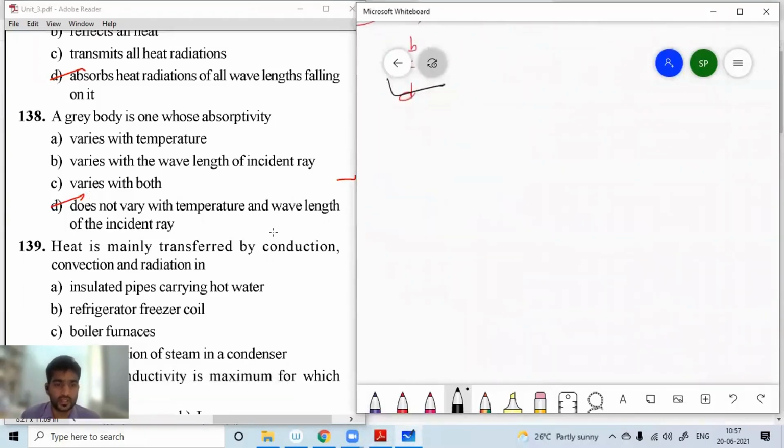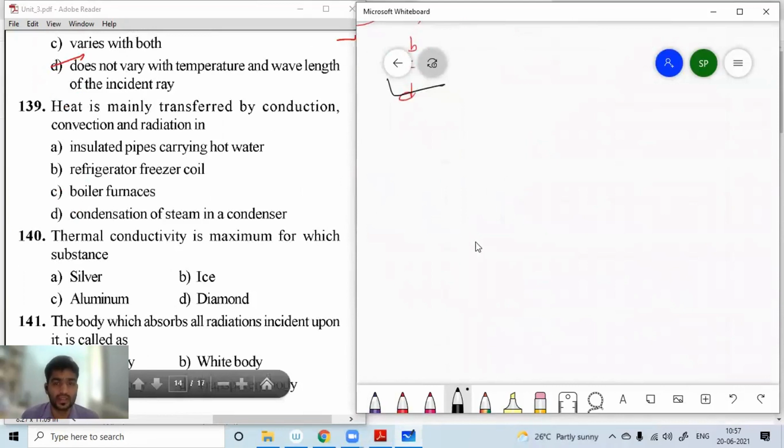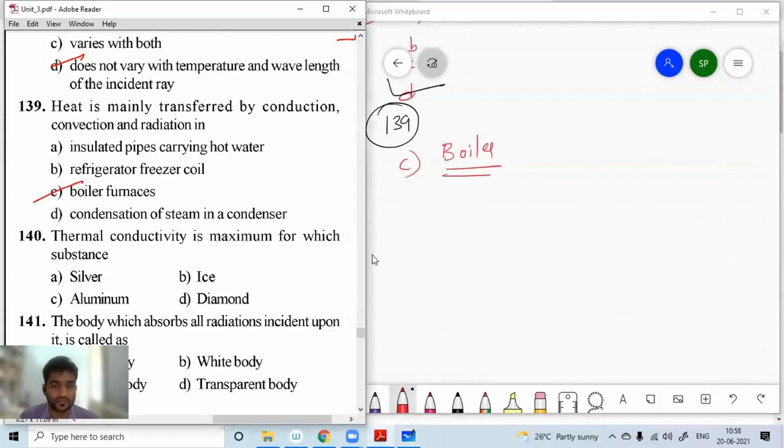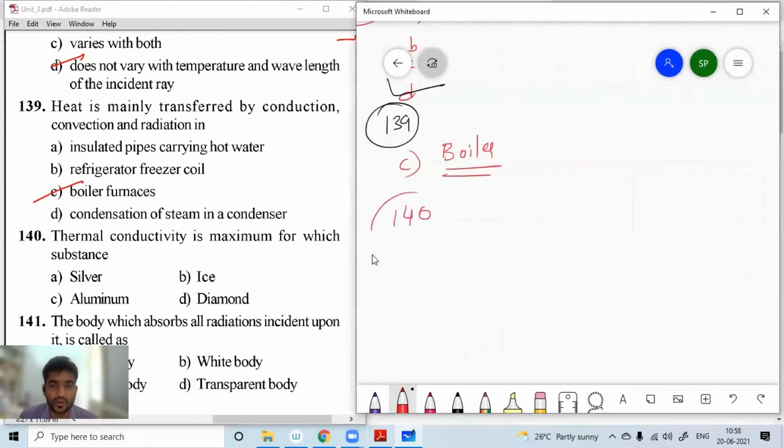Next, dear students, question 139. Heat is mainly transferred by conduction, convection, and radiation in dash. In a boiler furnace. We studied this before also. For question number 139, C is the right option. Next, coming to question number 140.